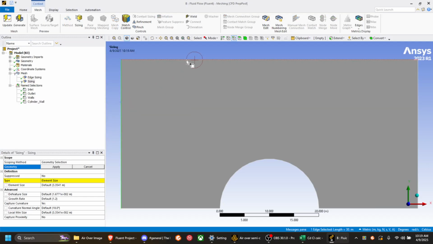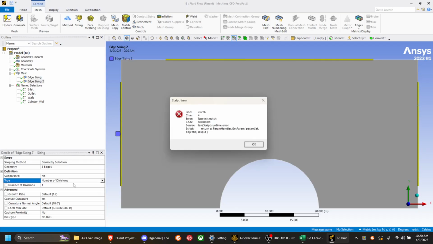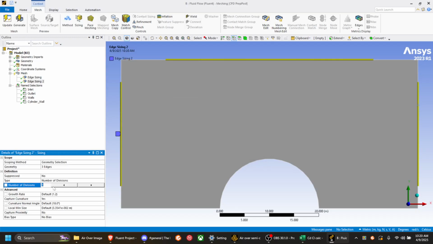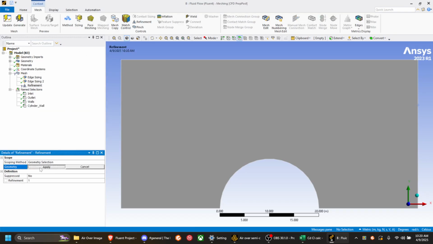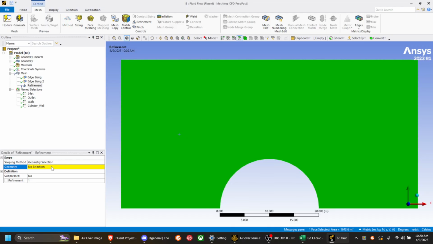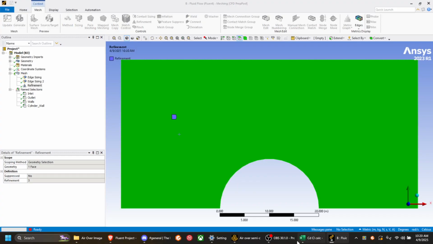And then the other 3 edges, number of divisions, and do 200. And then refinement, and do 3. And then I'll click generate, and it's going to be a bit, so I'm gonna pause the video.